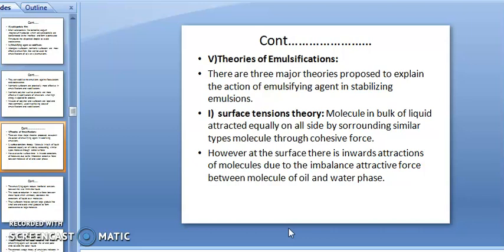Molecules in the bulk of a liquid are attracted equally on all sides by surrounding similar molecules through cohesive force. Because of this cohesive force, droplets are attracted to each other. However, at the surface there is an inward attraction of molecules due to the imbalance of attractive force between the molecules of oil and water phase. Whenever there is an imbalance between the attractive forces, it leads to upward movement of your oil or water droplets.